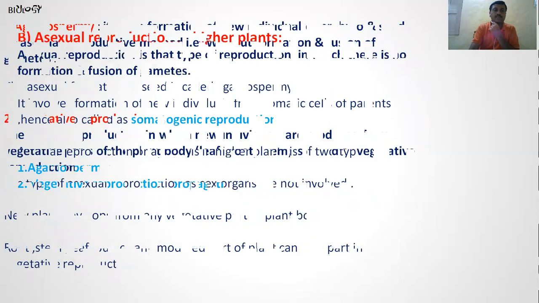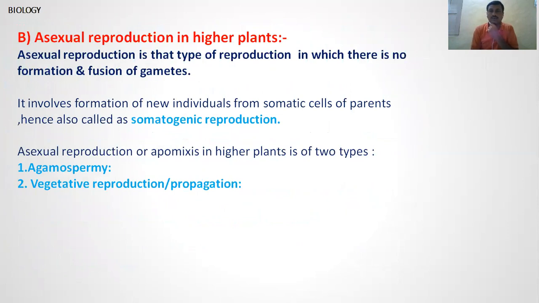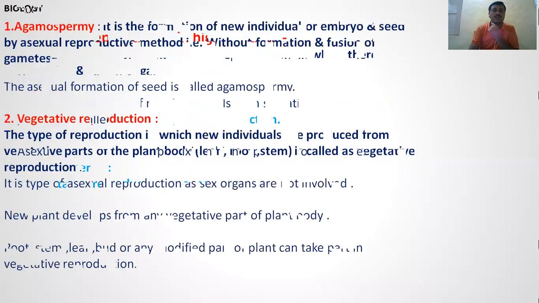This is the type. First, we'll see asexual reproduction in higher plants. There are two types, agamospermy and vegetative reproduction. Agamospermy is the formation of seeds without fusion of gametes. Second is vegetative reproduction: formation of a new individual from any part of the plant body, like root, stem, leaf, branches, bud, which produce new offspring. It is also called vegetative propagation.